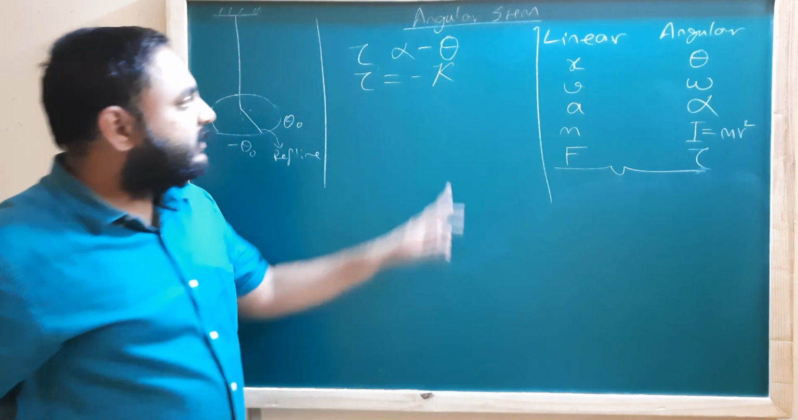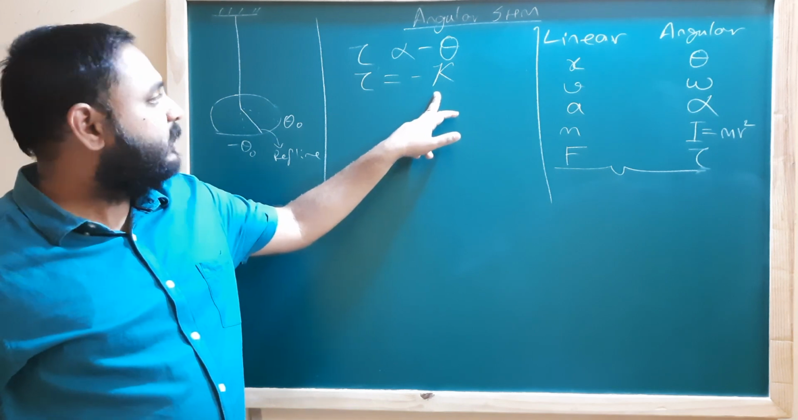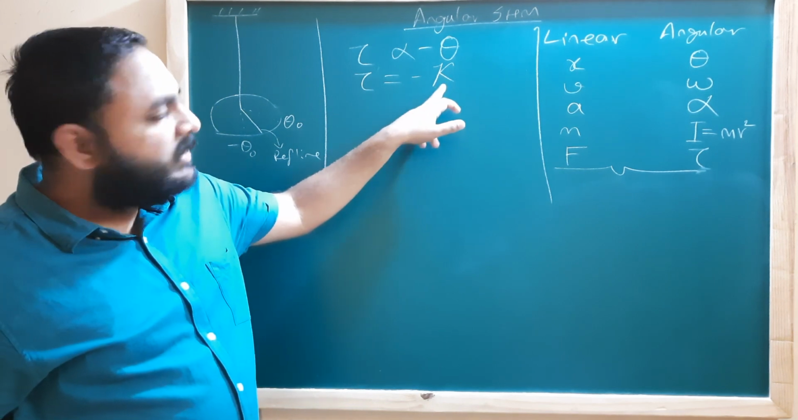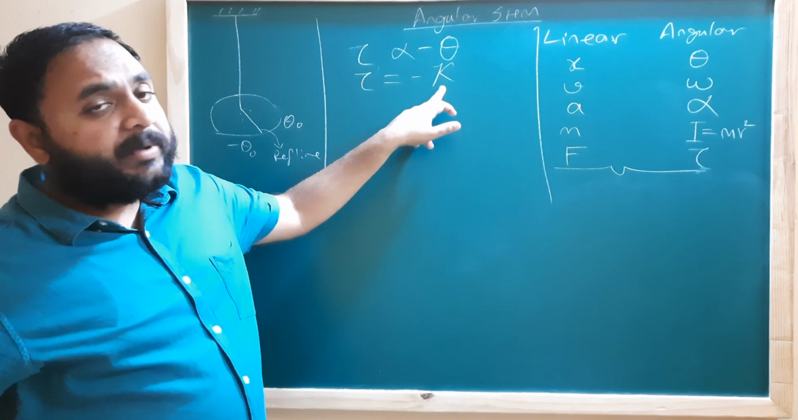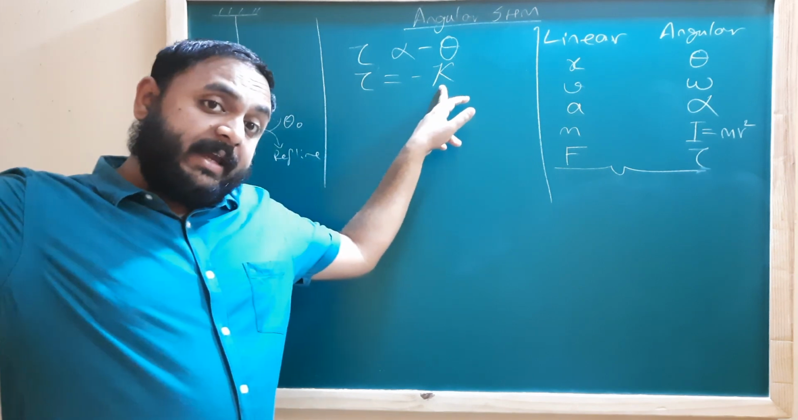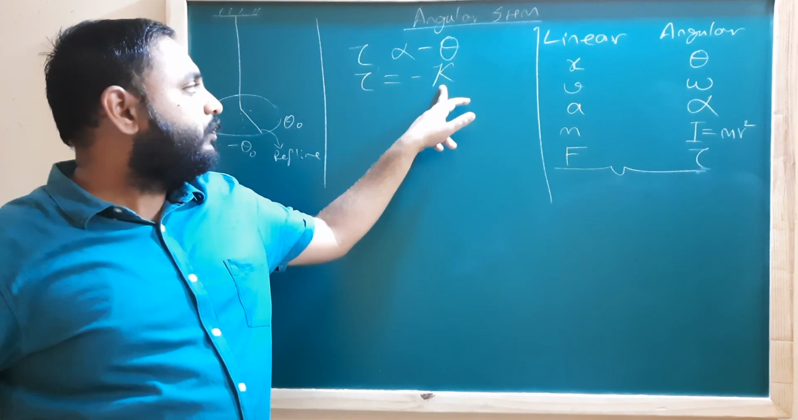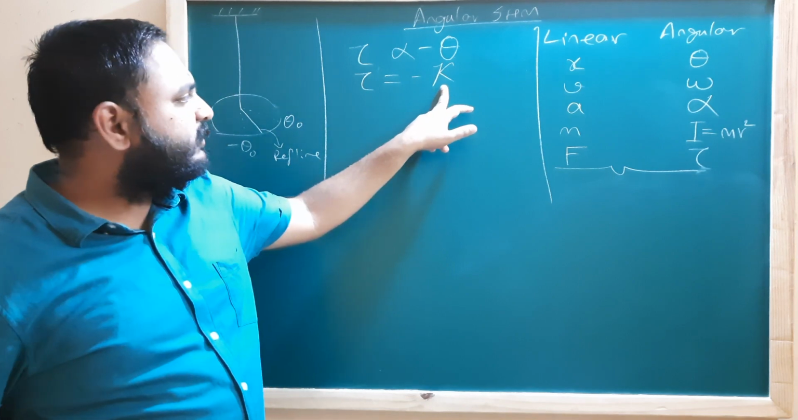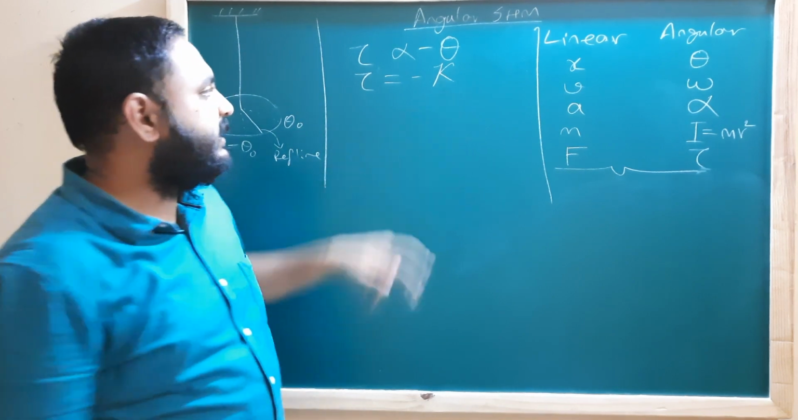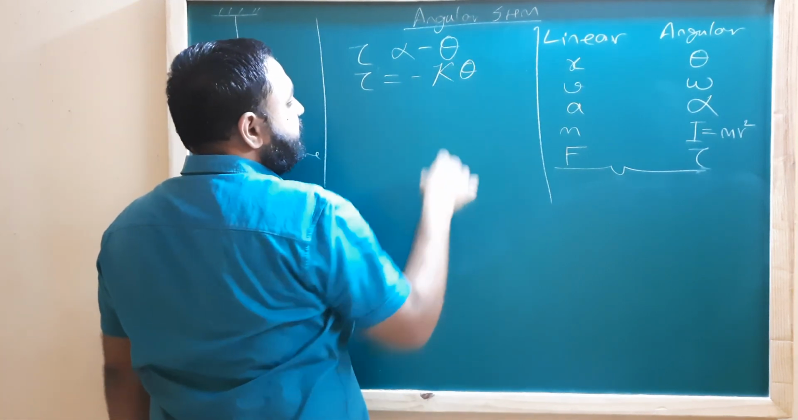this is not k, this is a Greek letter kappa. Now again, this kappa will play a similar role to what k played in linear SHM. In some textbooks you will also find that instead of k they write c, and I write theta as it is.